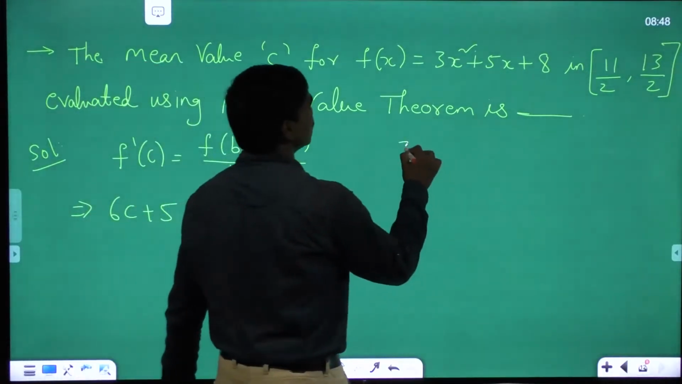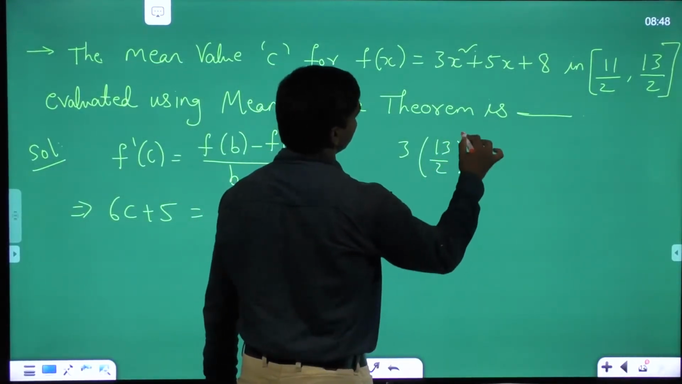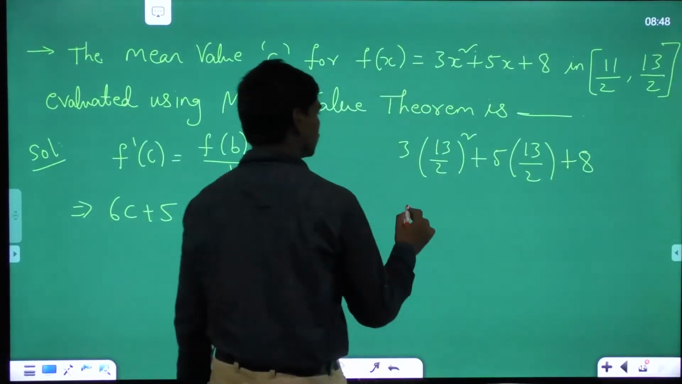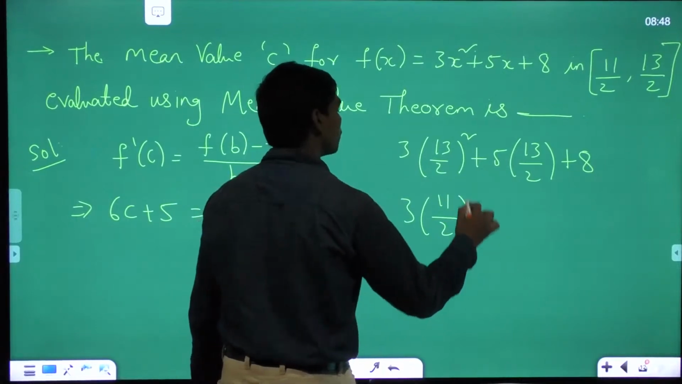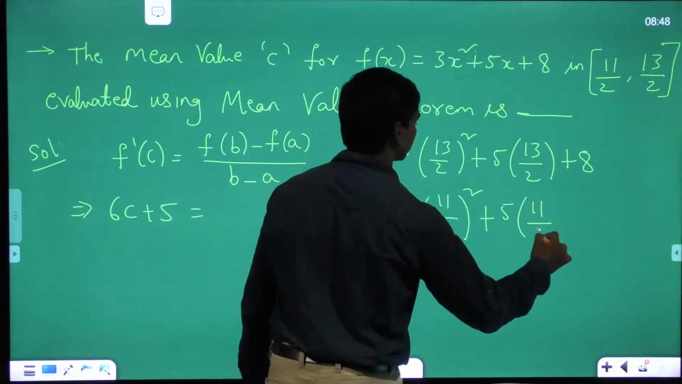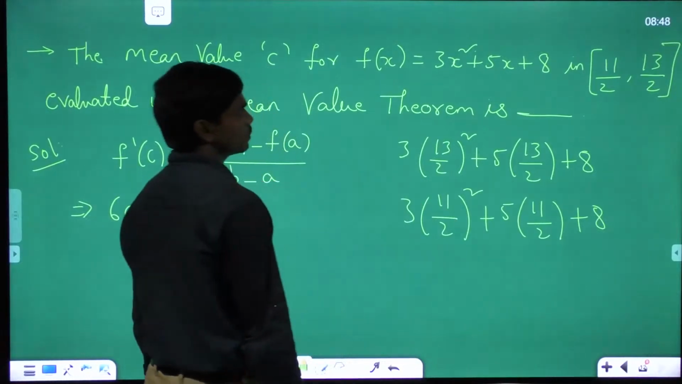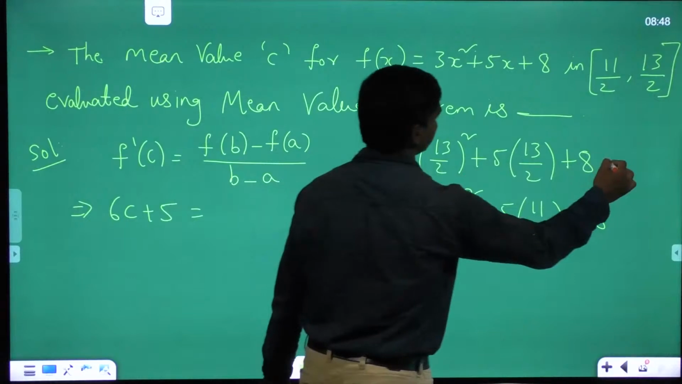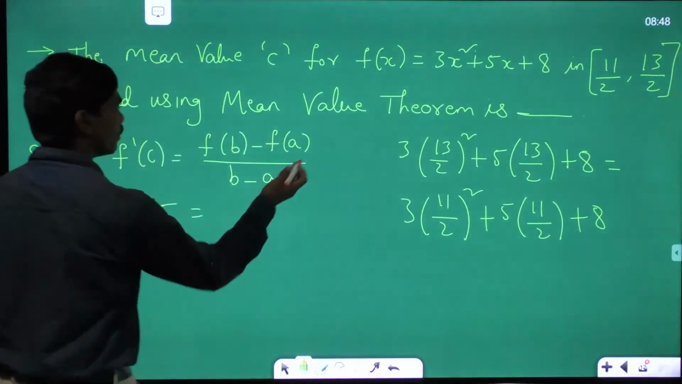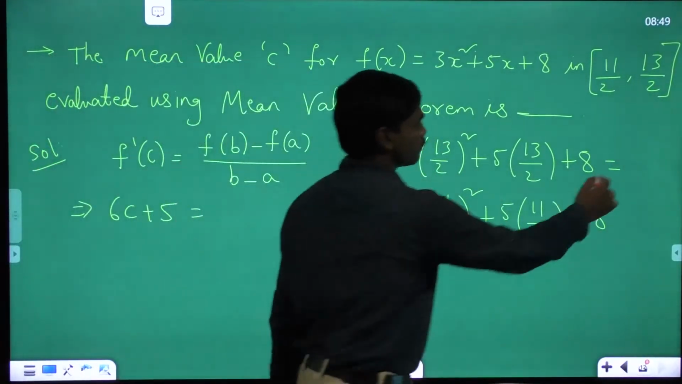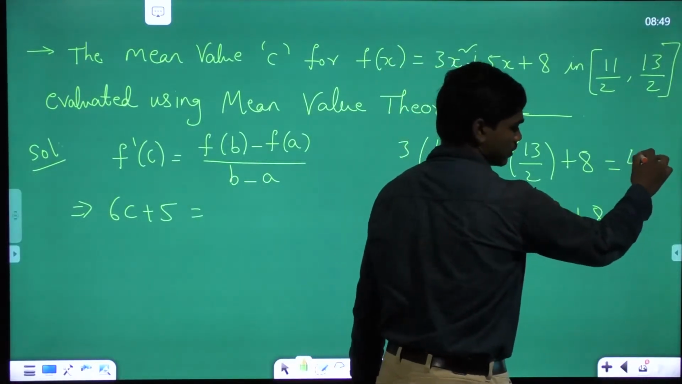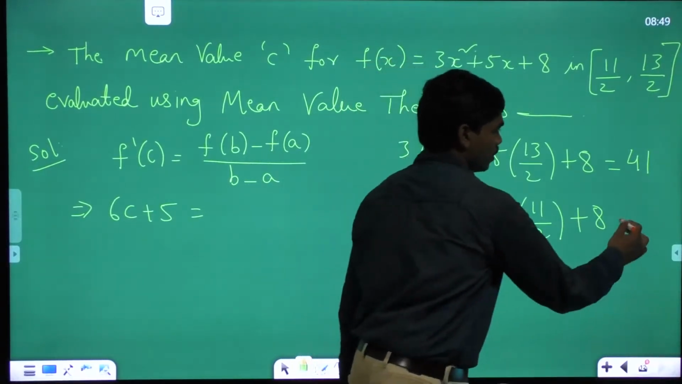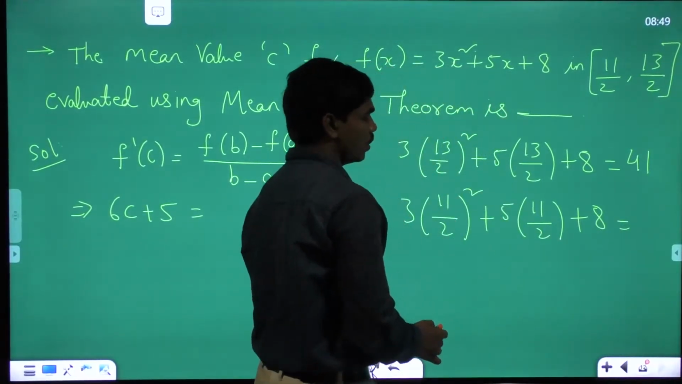Now f of b means 3 into 13 by 2 whole square plus 5 into 13 by 2 plus 8. Similarly, f of a is 3 into 11 by 2 whole square plus 5 into 11 by 2 plus 8. Basically, the difference between these two, correct? If you subtract these two things, what could you have here? What's the value of this? Could someone tell me what the combined value of this is? This minus this. Is the value 41, Vivek? Is that 41? Oh, the combined value is 41.